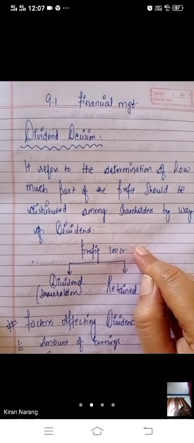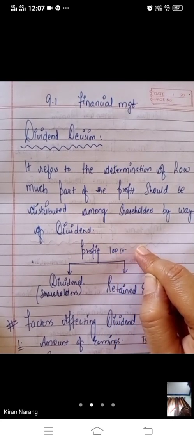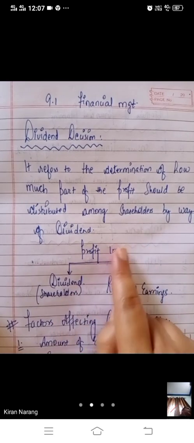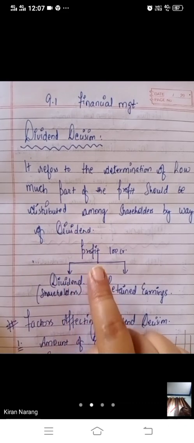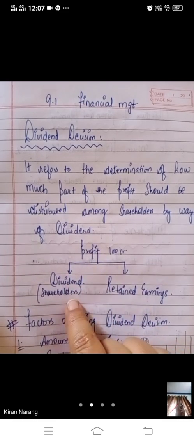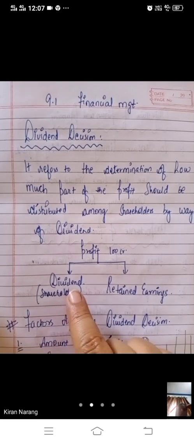Suppose you have earned profit of 100 crores. From that profit, one part of that profit will be given to shareholders as dividend. The part of profit which is given to shareholders is known as dividend.